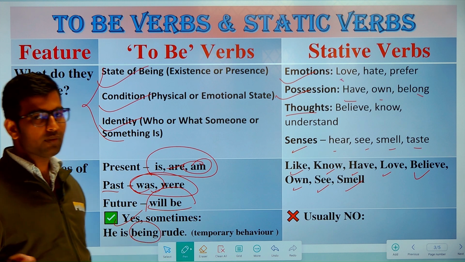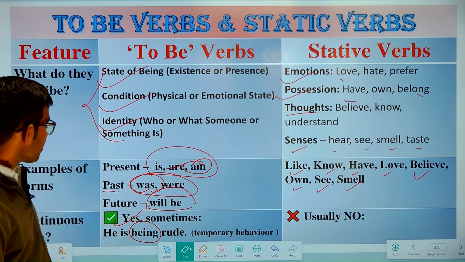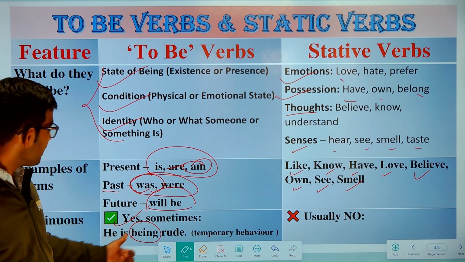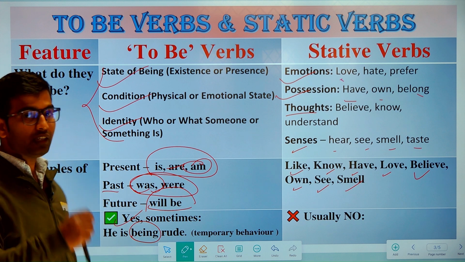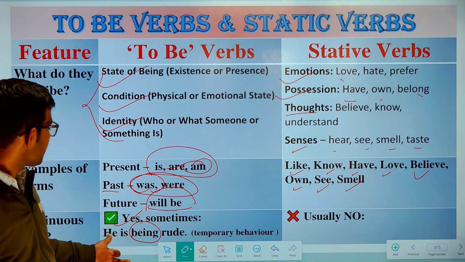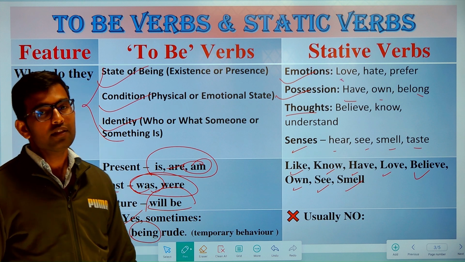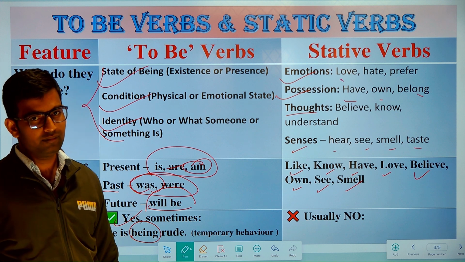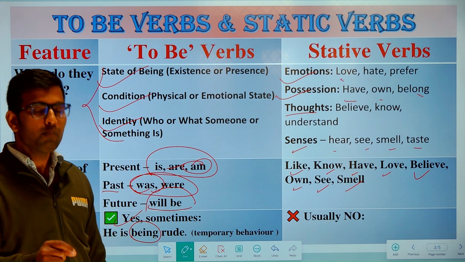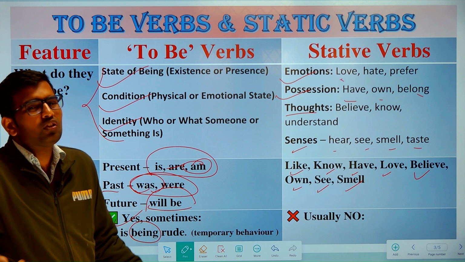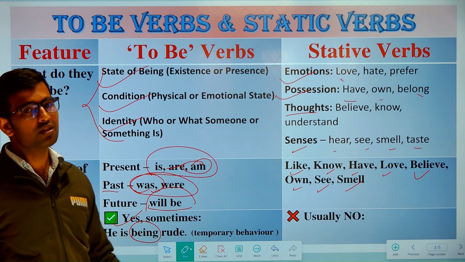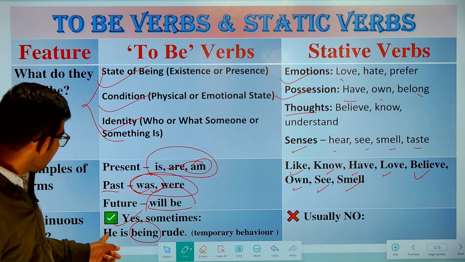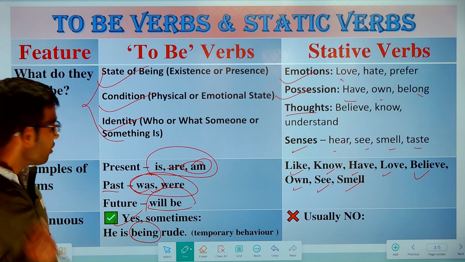Suppose you have a friend, his name is Ramesh, and you met Ramesh today, and someone asked how is Ramesh. You wish to say that he is being rude because he did not behave okay with you. So what will you use? He is being rude. That shows his temporary behavior, not permanent. He doesn't behave permanently like this, but today, because of some bad situation or his ill being, he did not behave okay with you, so you will use he is being rude. It's a temporary situation.